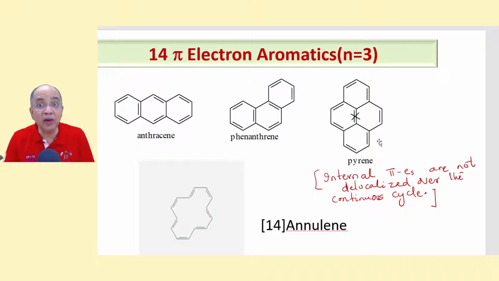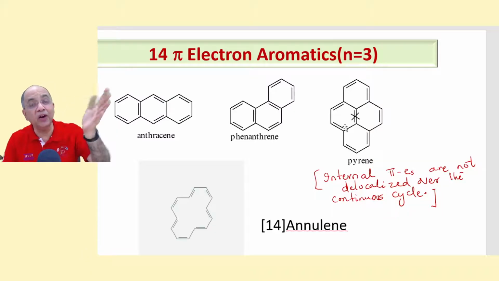But it is not anti-aromatic. Pyrene is confidently aromatic. So why? Because these 2 electrons do not take part in the delocalization. The delocalized pi electrons should be covering the entire cycle. A continuous cyclic ring, it should be conjugating. But the internal pi bond does not remain conjugating with the external part, so it's not counted.